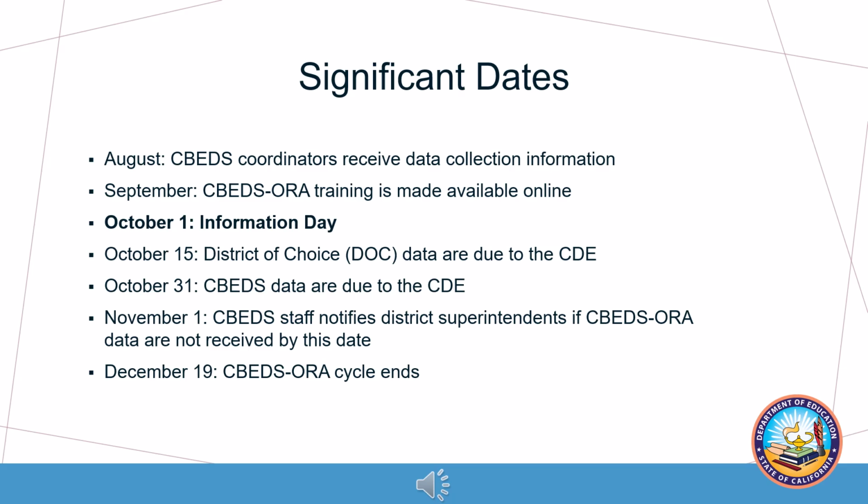On October 15th, District of Choice data are due to the CDE for districts participating in the District of Choice program. CBEDS data are due to the CDE on or before October 31st. On November 1st, the CDE will notify LEA superintendents and independently reporting charter school administrators if CBEDS data is not received by the deadline. The CBEDS cycle ends and data is certified statewide on December 16th.